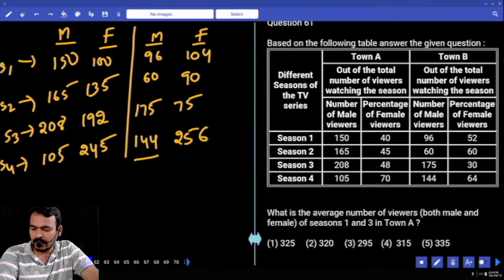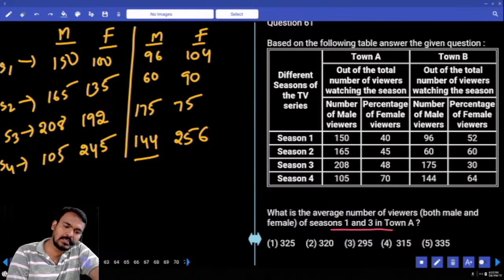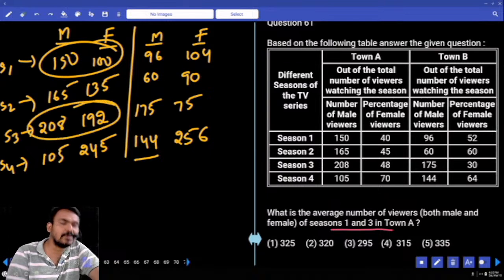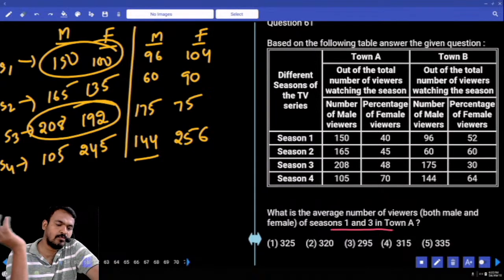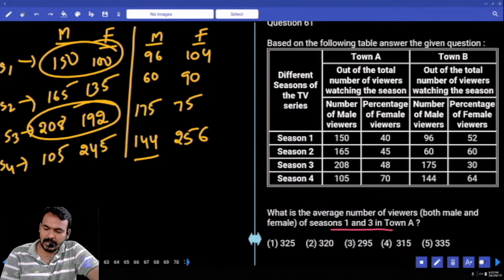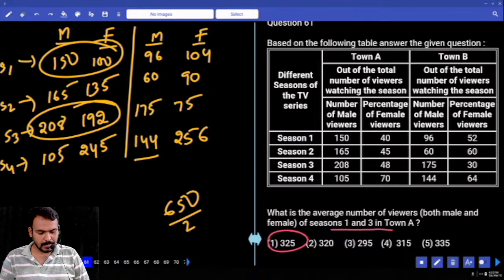What is the average number of viewers, both male and female, of seasons 1 and 3 in town A? Only town A, season 1 and season 3. Season 1 town A total members are 250. Season 3 total members are 400. 250 plus 400 is 650. Average means divide by 2, so 650 divided by 2 is 325.